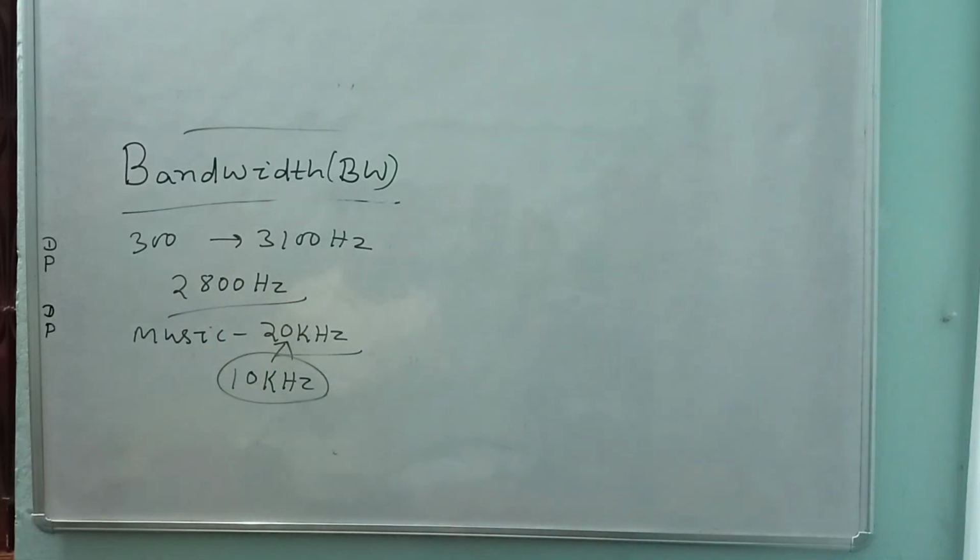Similarly, for TV signal, the bandwidth is about 6 megahertz, because the TV signal contains both audio, that is speech and music, and video, that is picture.